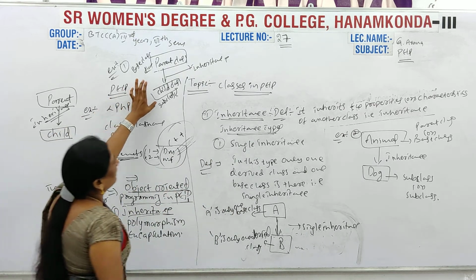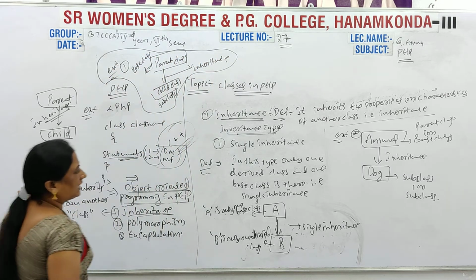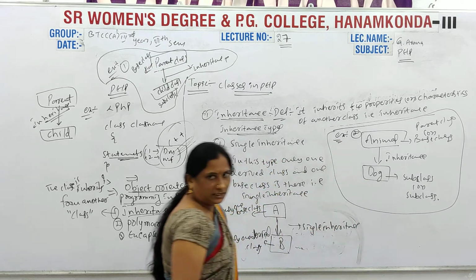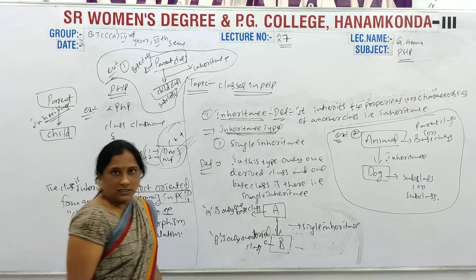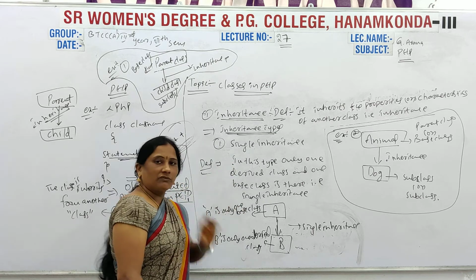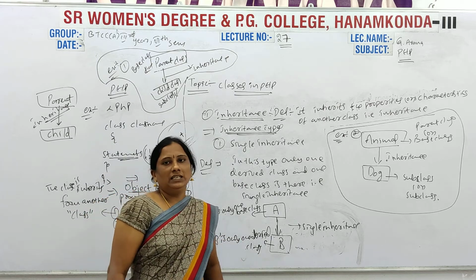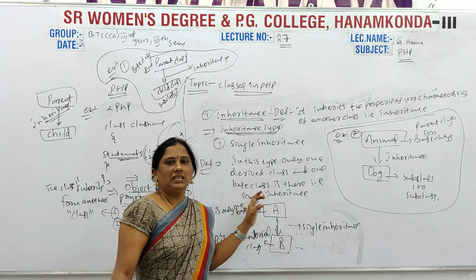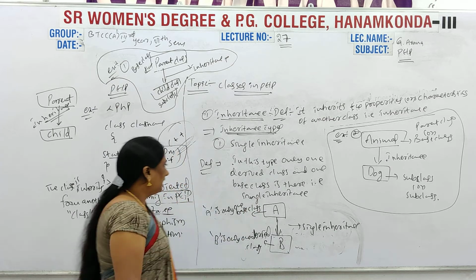Examples: here we have the parent class. This one is the first example for inheritance. The second example is the dog example. This one is the second example of inheritance. Then, types of inheritance is another topic. In the types of inheritance, single inheritance is there. So this one is the definition for single inheritance, and this is how single inheritance can be found here. Okay, so that is single inheritance.